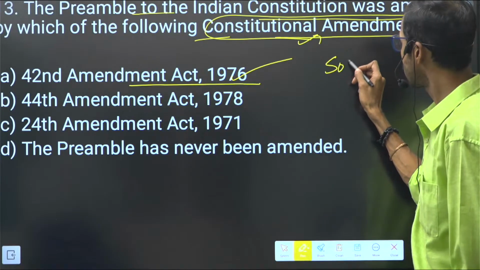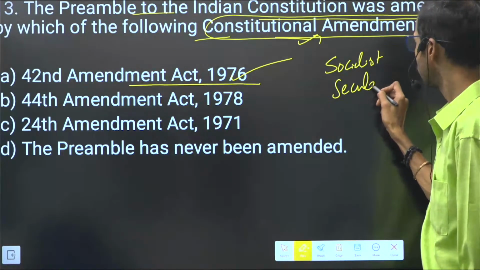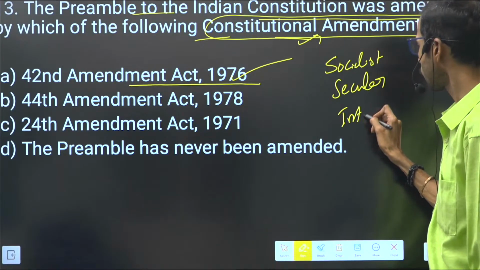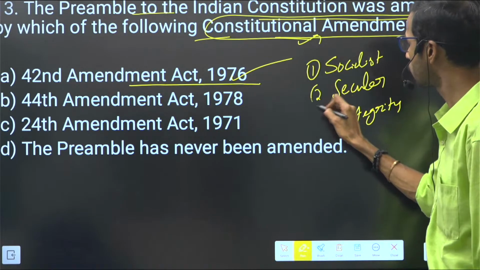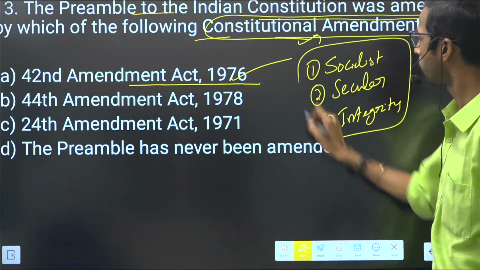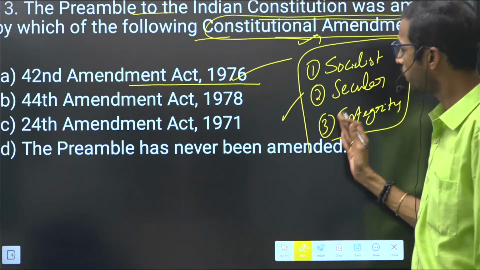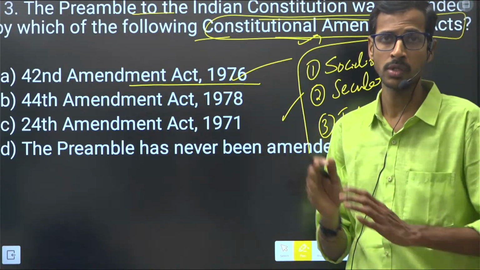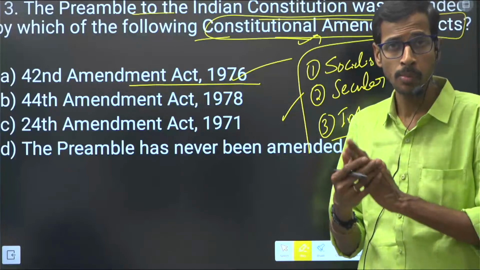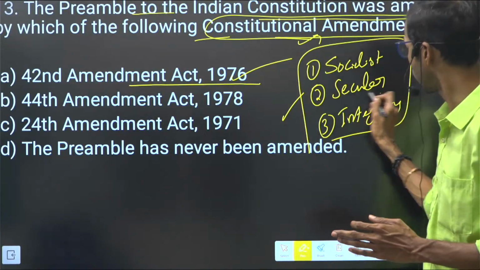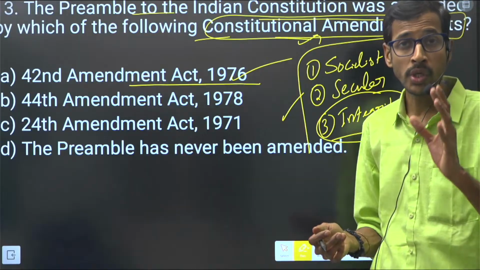So socialist, and we have secular, and finally integrity, right? These three important words we have included in the preamble of the Constitution. Previously we had so many words, such as sovereign, democratic, republic. Other than that, we have justice, equality, fraternity, and unity, right?